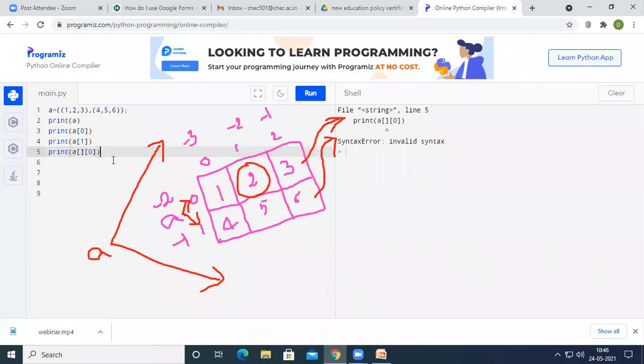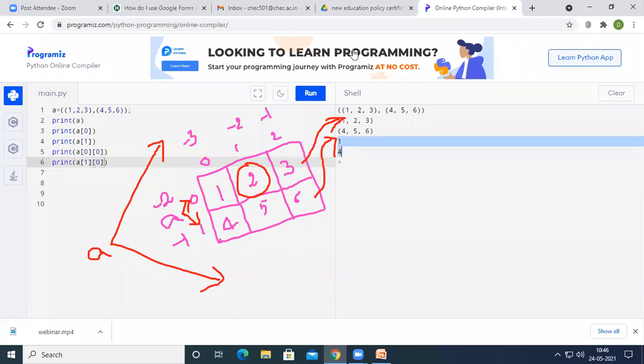If I want to print 1 and 4 on the output screen, I have to provide A of 0, 0 followed by print A of 1, 0. Now it will print 1 and 4 on the output screen. You can see here 1 and 4 has been printed. So the entire row can be accessed by providing a single index, but we cannot access the entire column at once, right?